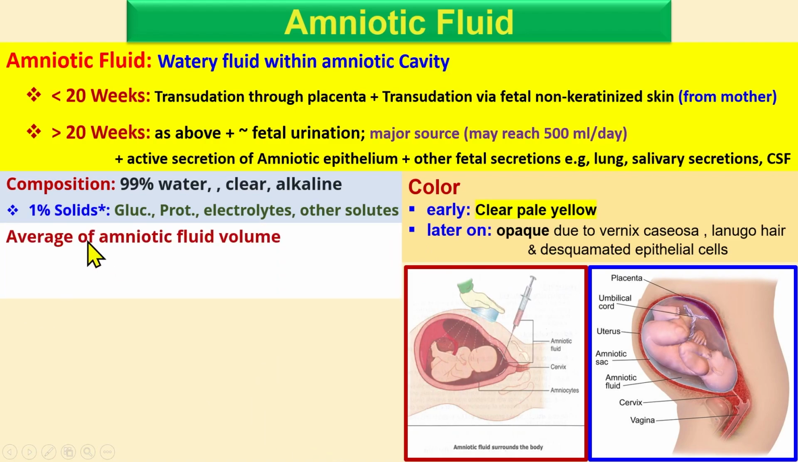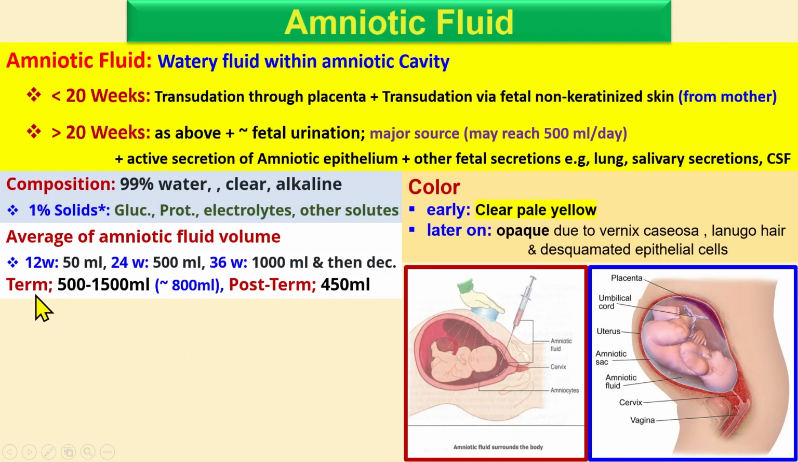If you look at the average amniotic fluid volume, it increases with gestational age. At 12 weeks it's only 50 ml. At 24 weeks it becomes 500 ml, and at 36 weeks it's almost 1000. But after term it decreases again. At term it's usually between 500 and 1500, with an average of 800 ml. But at post-term it's 450 or 350 ml, so it decreases after term.